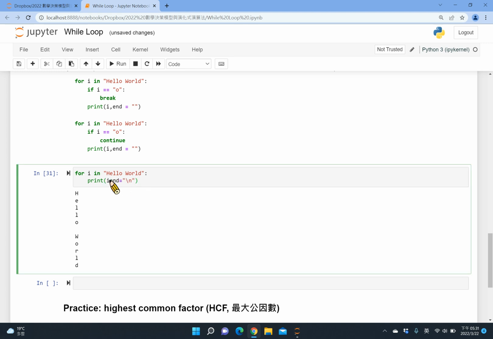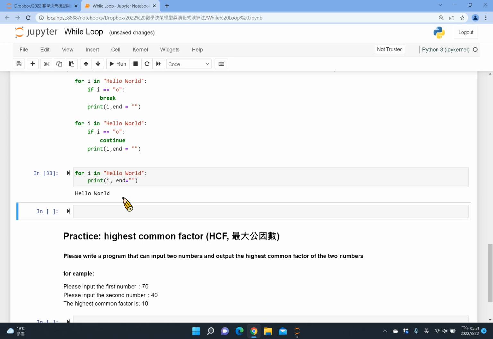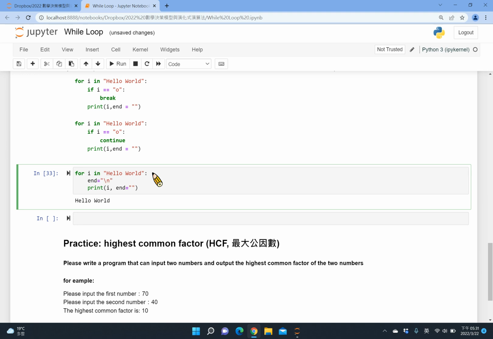If I put it back, it's still the same result. So if you don't want to change line every time you print a value, maybe you can use this way, end equal to nothing, so it won't change line. So it will print the whole hello world. Okay, then we go back to the break syntax.